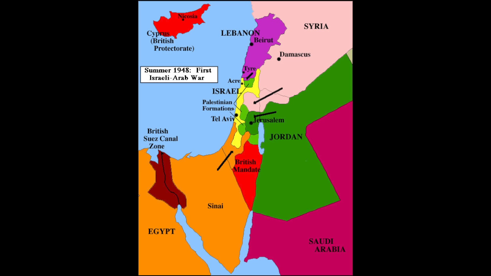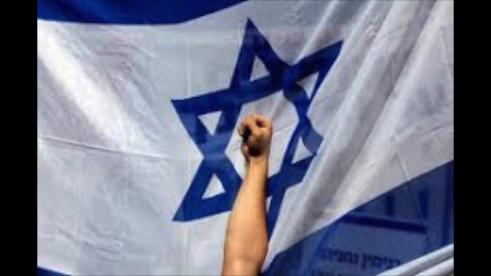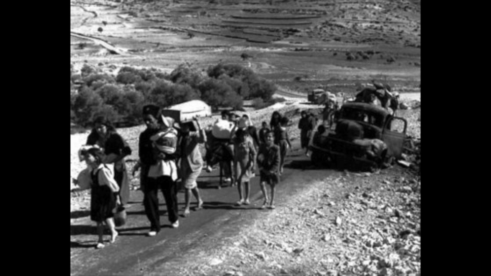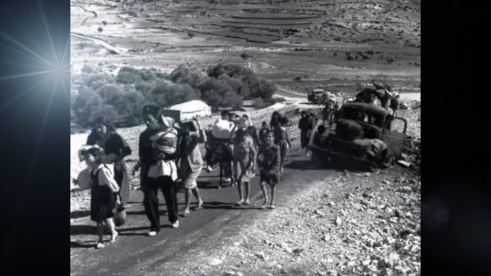But even with the armies of Egypt, Iraq, Transjordan, Lebanon, Syria, and Saudi Arabia attacking them, Israel was much stronger than they were. These 6 countries all faced one major problem. They had no coordination to their attacks. They all attacked as separate units, and it was much easier for the very strong and very coordinated army of Israel to defend itself. As a result, Israel won the war, and the Israeli settlers expanded even beyond the borders granted by the UN. During this time, hundreds of thousands of Palestinian Arabs chose to or were forced to evacuate their homes.